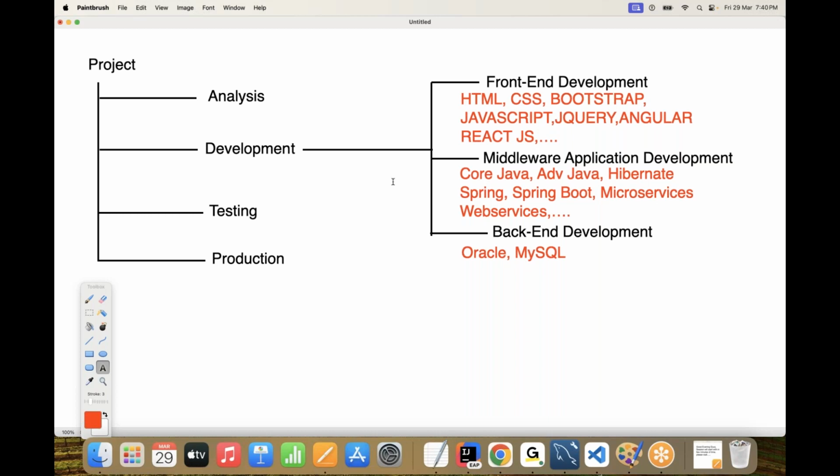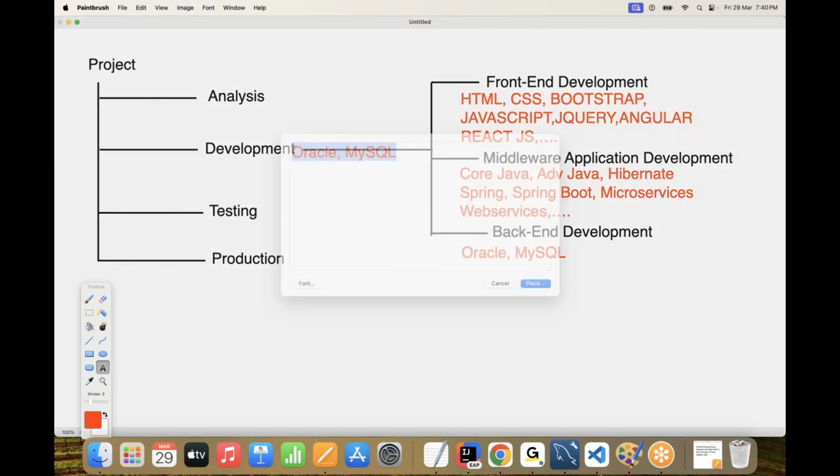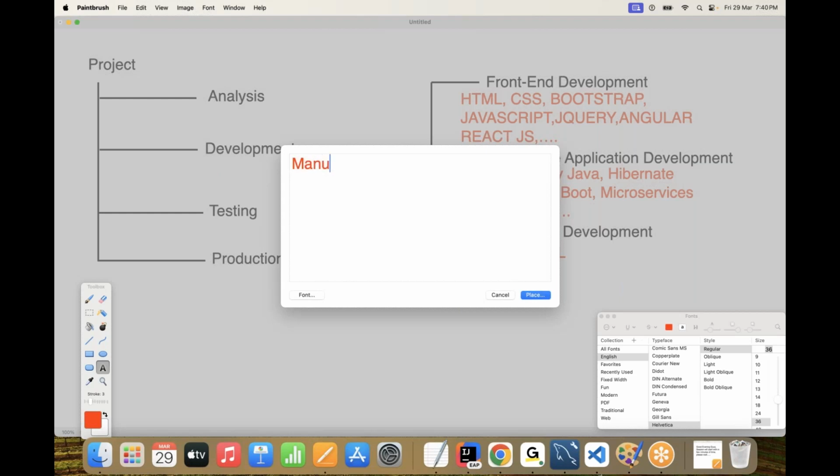To perform this testing, we are going to use a technology, a tool. What tool or technology are we going to use there? There we are going to use manual testing plus the Selenium tool.